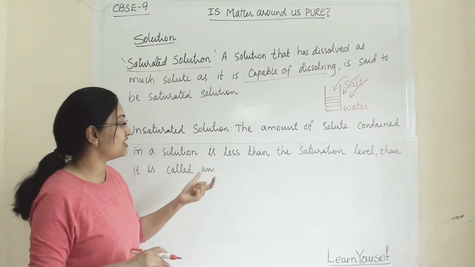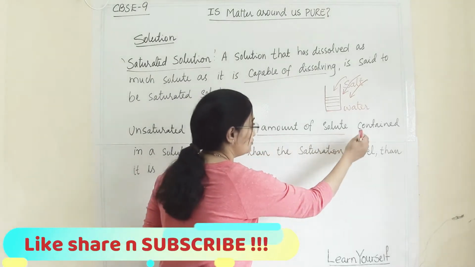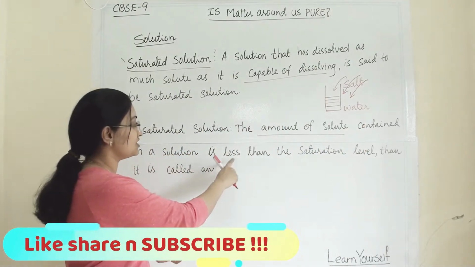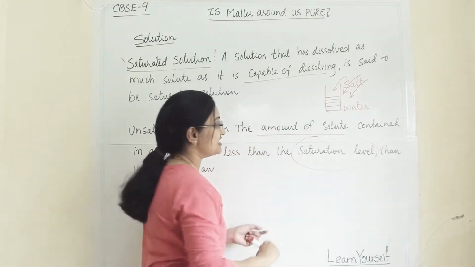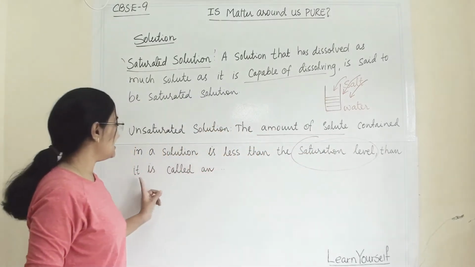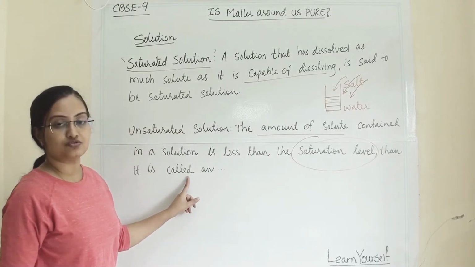So what is the definition of that? The amount of solute contained in a solution is less than the saturation level. This is important. If it is less than the saturation level, then it is called an unsaturated